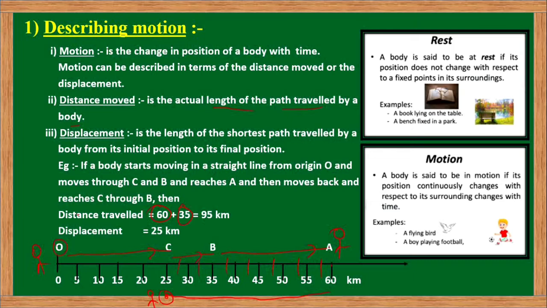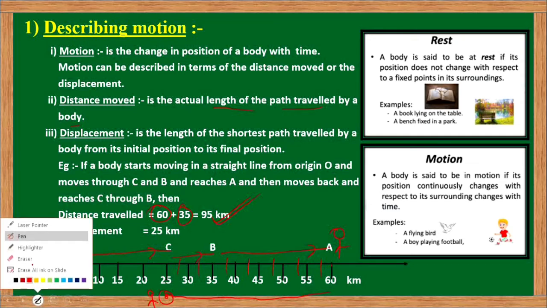So then the total length of the path traveled by this object is 60 kilometers plus 35 kilometers, that is equal to 95 kilometers. But in the calculation of displacement, what we have to consider is simply the shortest path between the initial position and the final position.